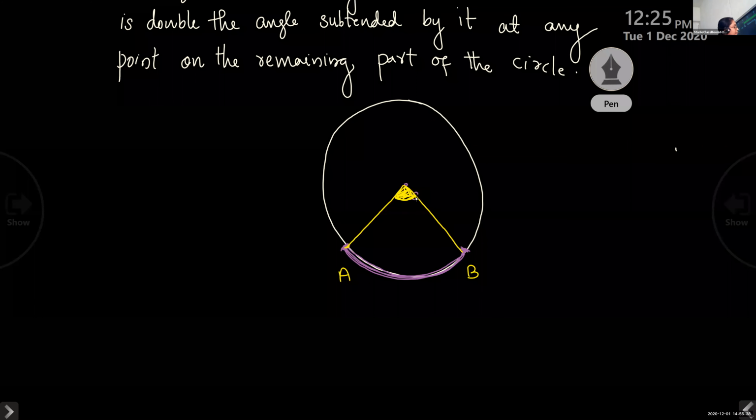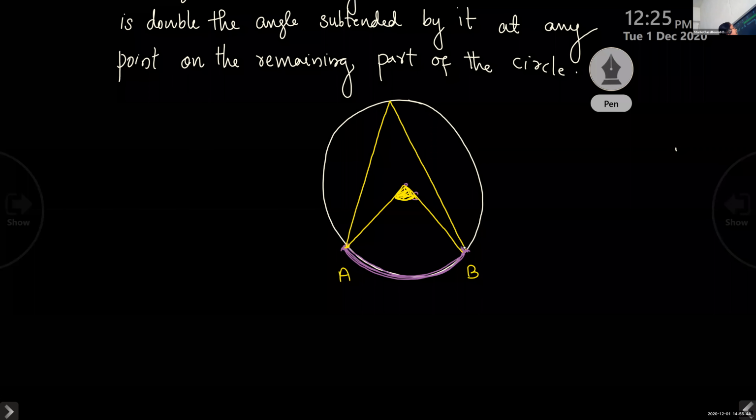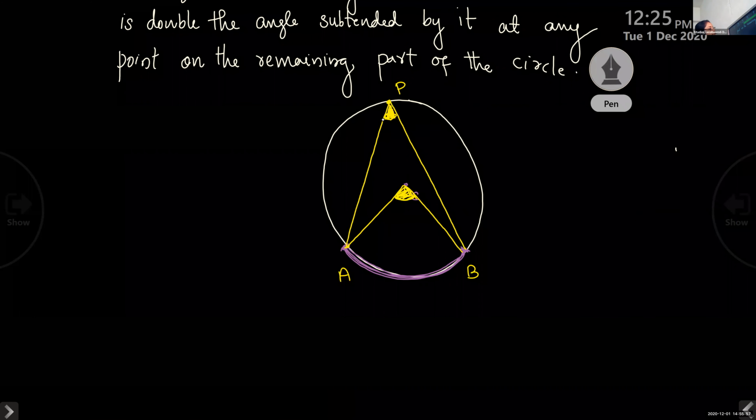At the same time, this arc is making an angle at any point. Suppose it is P. Here also it makes an angle. This arc makes an angle at any point.